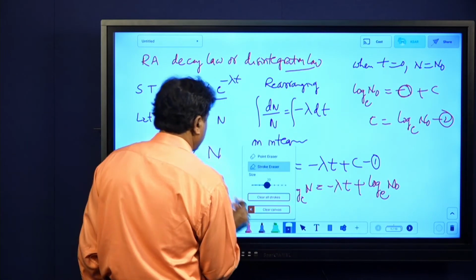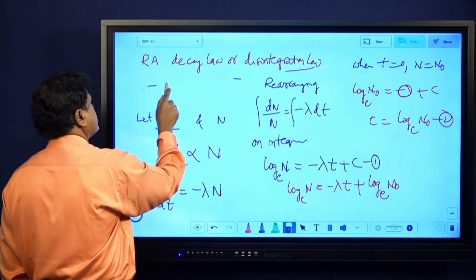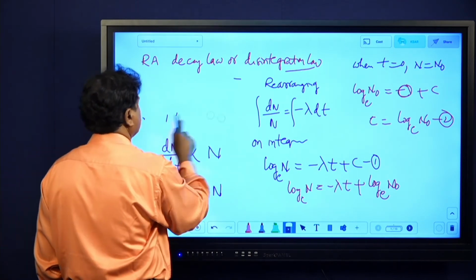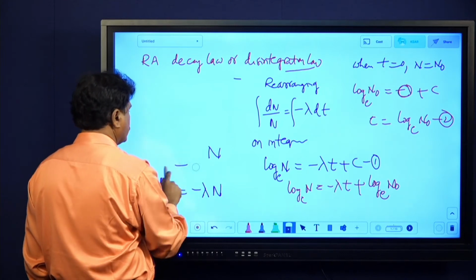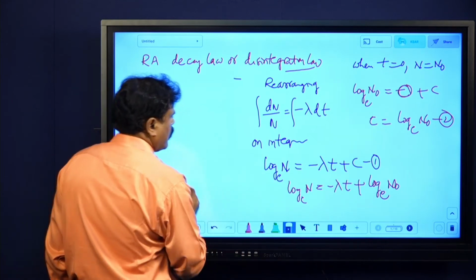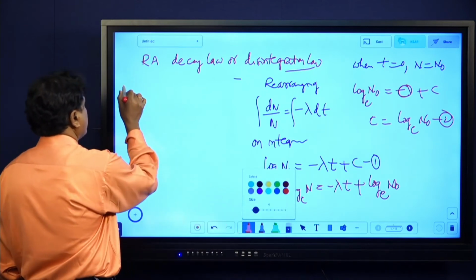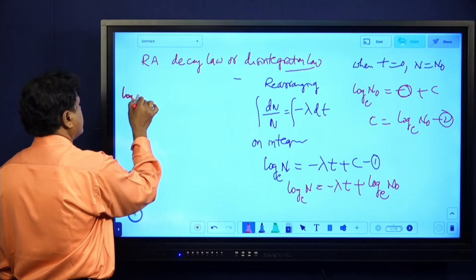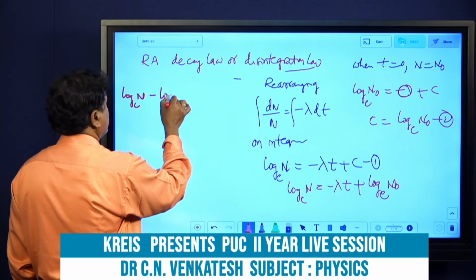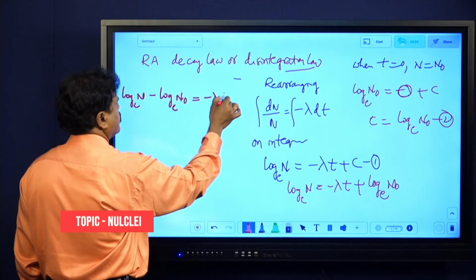Okay, now here something here. Okay, I'll remove this. However, I'll be showing the same thing only here. Okay, I'll remove this and again I'll show that here only. You understood this part, so only I'm removing this. Okay, so now log n, I'll write like log n minus log n naught. Log n minus log n naught equals minus lambda t is there.